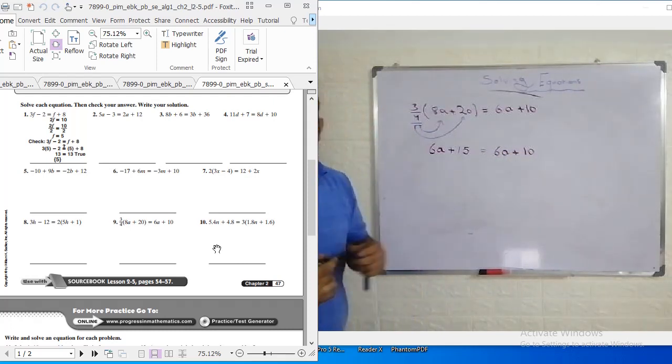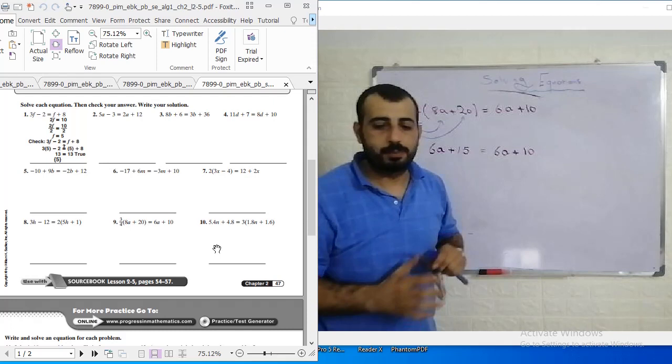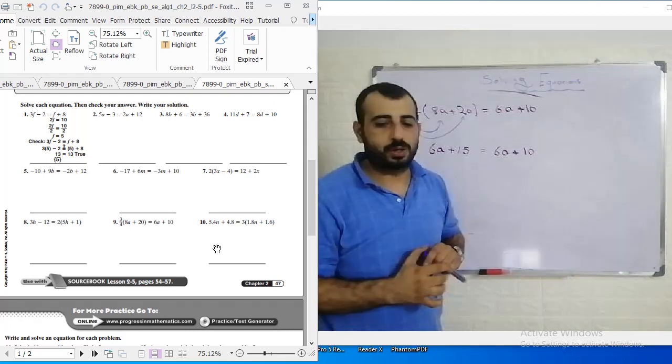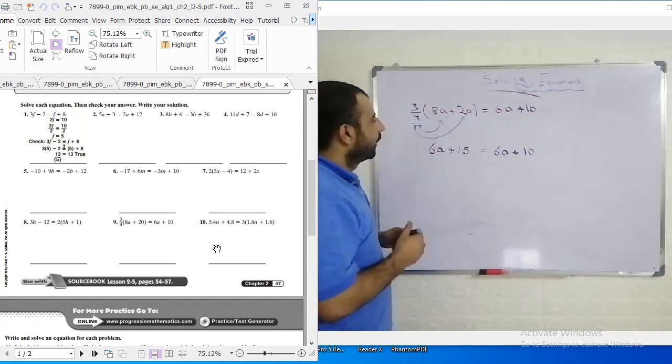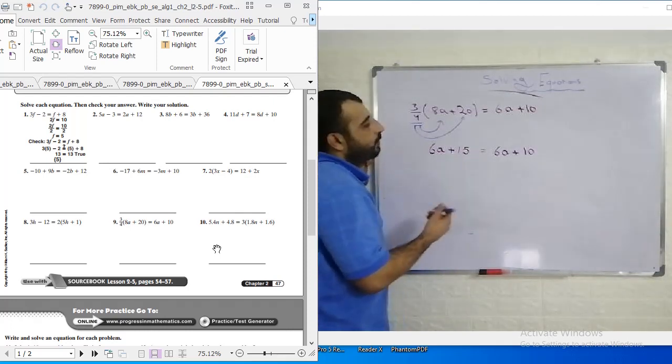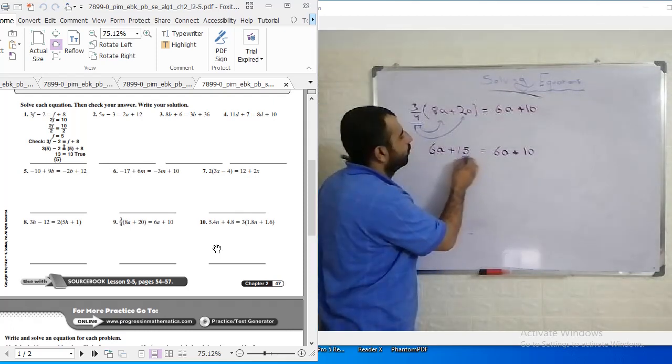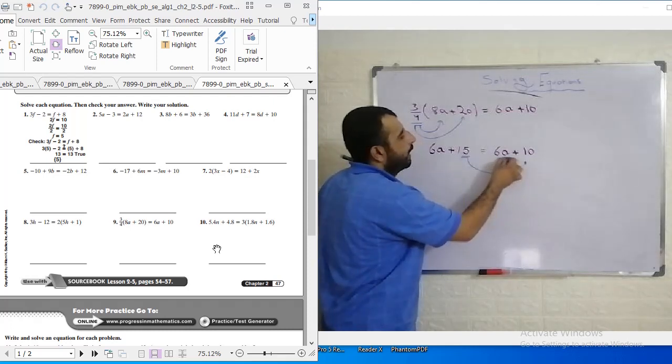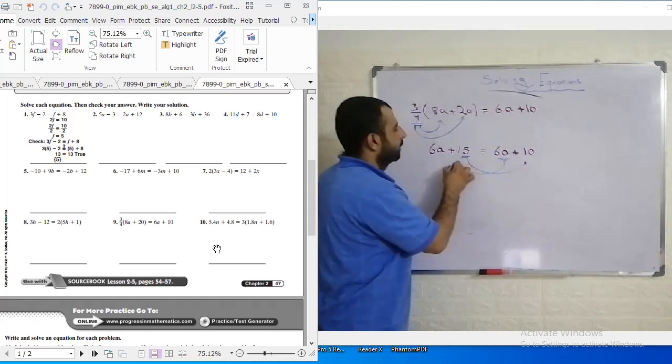Nice question. I like this question from before. Okay, now what's the next step? We need to put the variables together and the constants together. We need to move this 15 to the other side and this 6a to this side.